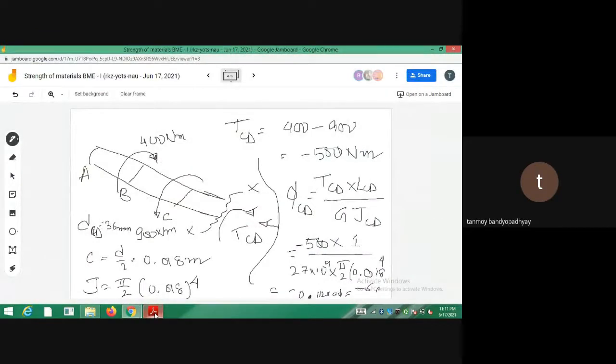Yes, the number of pulleys may go on increasing, you just have to take a cross section, the cross section where you are supposed to find out your things. Like in this case they asked us to find out the rotation for the part CD, so that is why we consider the part CD and BC. Initially they asked to find out phi CB, then they asked to find out phi DB, so that is why we have to take this portion BD into account. Whatever the pulleys may go on increasing, whatever portions are within your calculations, you have to cut a cross section, separate them out, draw the moment balance for that portion, and then do that.